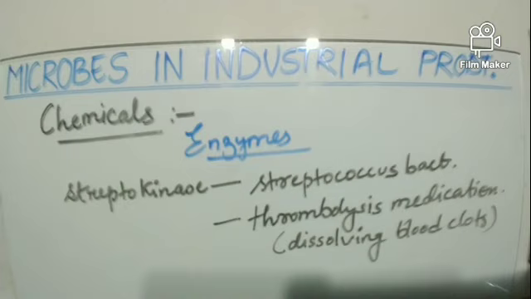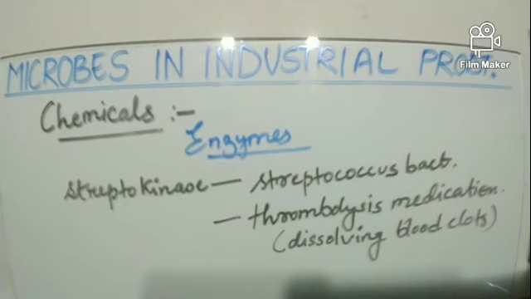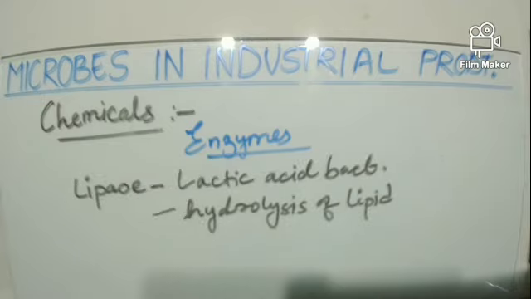Now let us look into some examples of enzymes that are produced by certain microbes. Streptokinase, that is produced by Streptococcus bacteria, and this streptokinase enzyme helps in effective thrombolysis medication. Now what is this thrombolysis medication? You all know it, that when blood coagulates, the clots are being formed. So this thrombolysis medication or this streptokinase enzyme helps in dissolving blood clots. Now next example is of lipase.